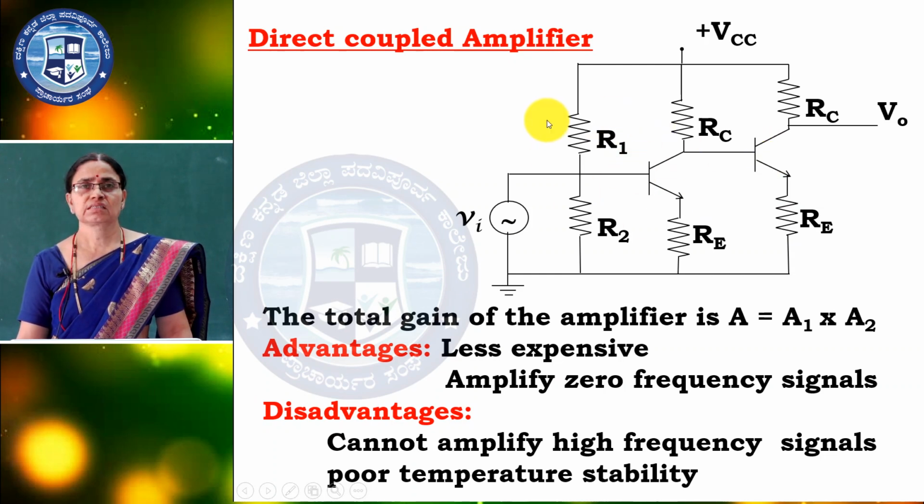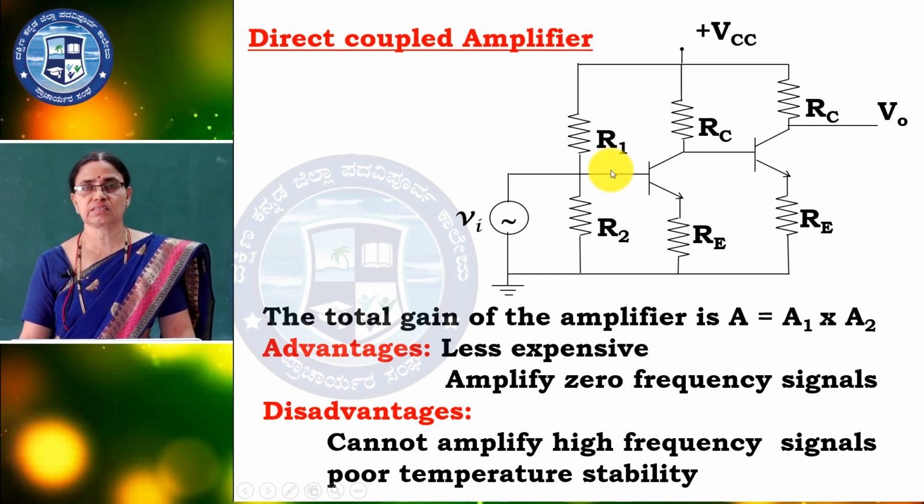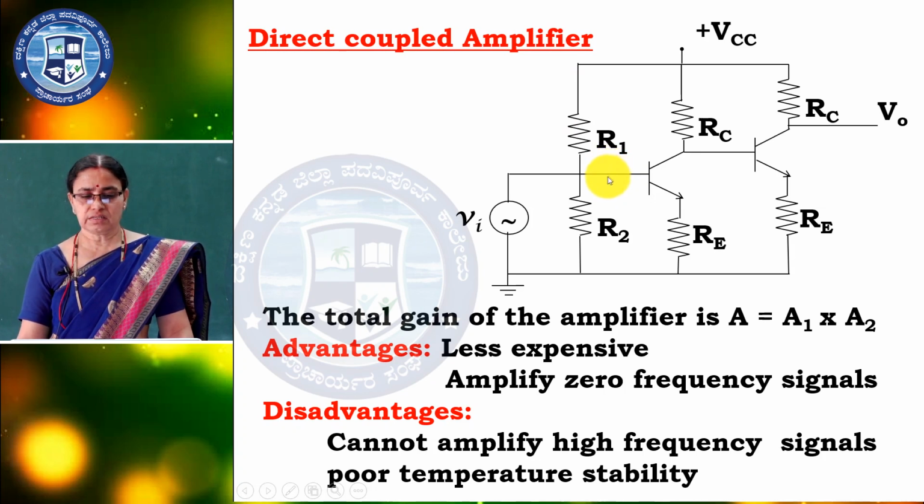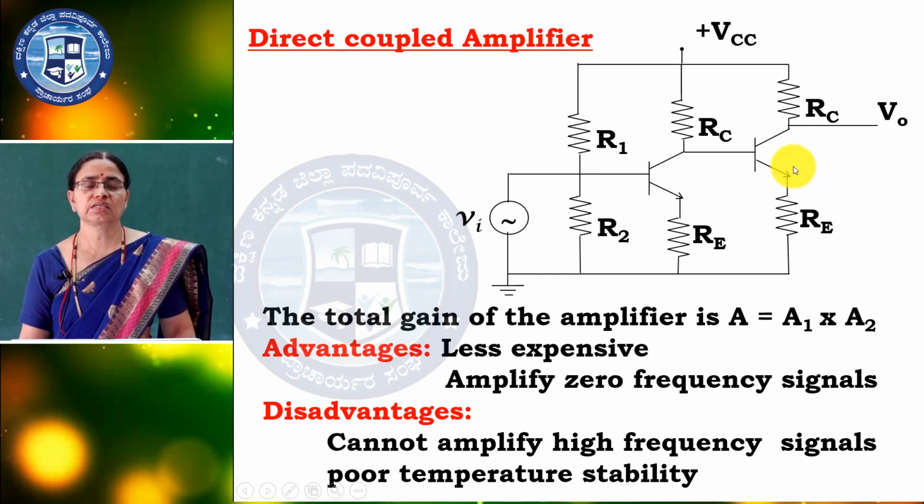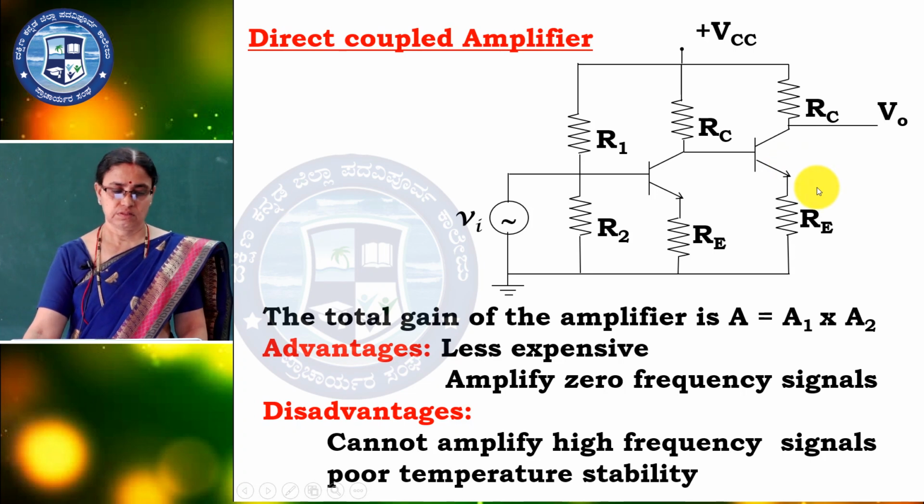So imagine the RC coupled amplifier without capacitors, and we get the direct coupled amplifier. Here the gain of the first stage is A1 and the second stage is A2, so the total gain is A1 into A2.